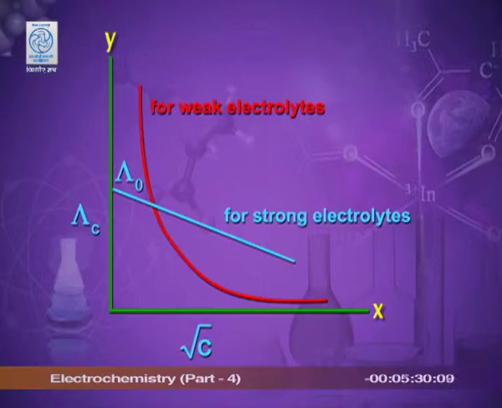Let me explain you the molar conductance for strong and weak electrolyte with dilution. In the graph, you can see that there is a blue line for strong electrolyte, and as we are decreasing the concentration and increasing the dilution, the blue line soon approaches and touches the y-axis and we get limiting value of molar conductivity. This is the behavior for strong electrolyte.